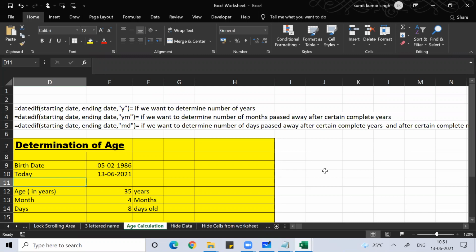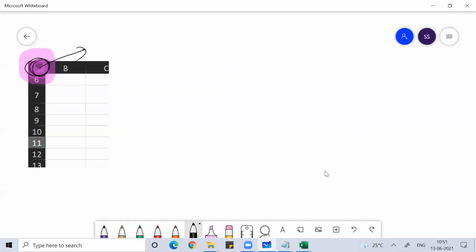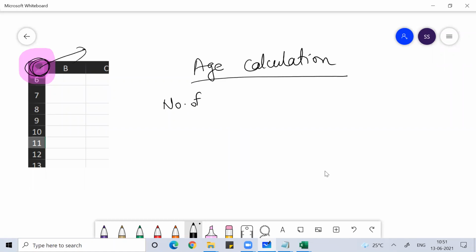So you can understand, I just gave you one example to tell you how important the formula is. If you want to do age calculation, to find the number of years, you can do it for anything, not just age. Say an incident happened 3 years before, or 15th August 1947, when our country got independence.